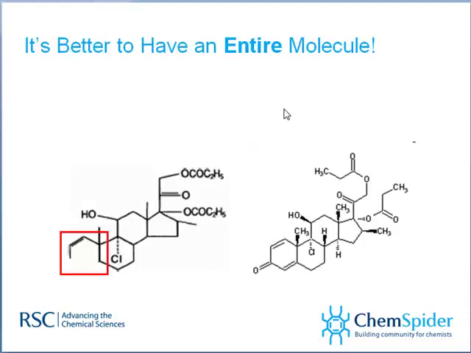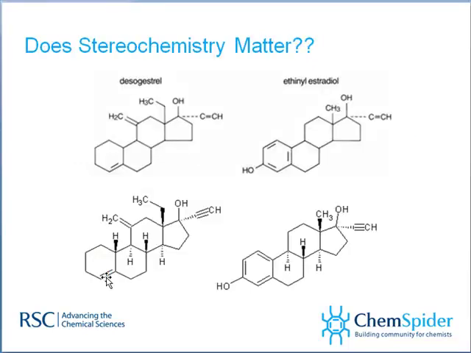It's also better to have an entire molecule. Look at this one. This is supposed to be the molecule in question. Here again we have something, maybe hand-drawn. Certainly not using software. And by the way, we do seem to have lost part of this ring. Rings, they're kind of important to have when you're talking about high-quality chemistry. Does stereochemistry matter? Well, these are the molecules we get off of another article on DailyMed. These are the real chemicals.